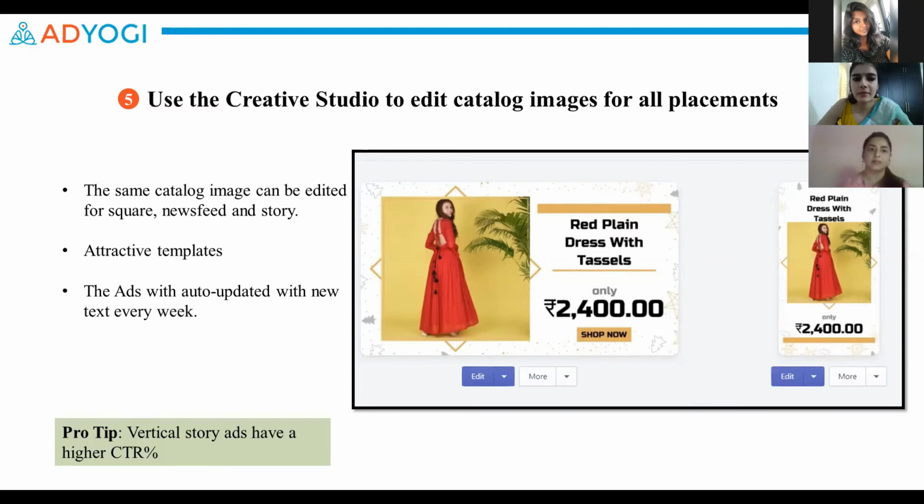It converts the same catalog image into three different resolutions. One is the square image, which is perfect for Instagram and Facebook feeds. Next is a vertical or portrait image, which is absolutely perfect for stories. And last is a rectangle, which is also required for some newsfeed placements. As you can see in this particular example, the same catalog image of this red dress with tassels has been converted into a rectangular image and a portrait image along with some product related information. So not only are we beautifying the image, we're also providing some very essential information to the users.